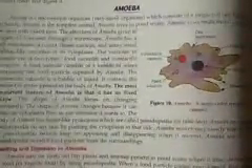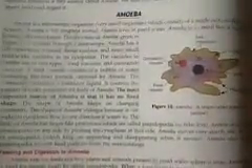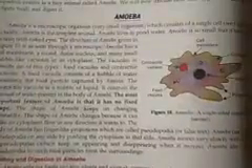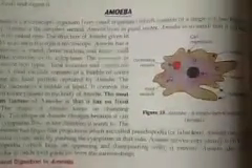Amoeba is a microscopic organism which consists of a single cell. That's why it is called unicellular organism. Amoeba is the simplest animal, and amoeba mainly lives in pond water. Amoeba is so small that it cannot be seen with the naked eyes. We need to see it in a microscope. The structure of amoeba given in the figure here is as seen through a microscope. So children, it's very minute that we cannot see with our naked eyes. We need to see through a microscope.